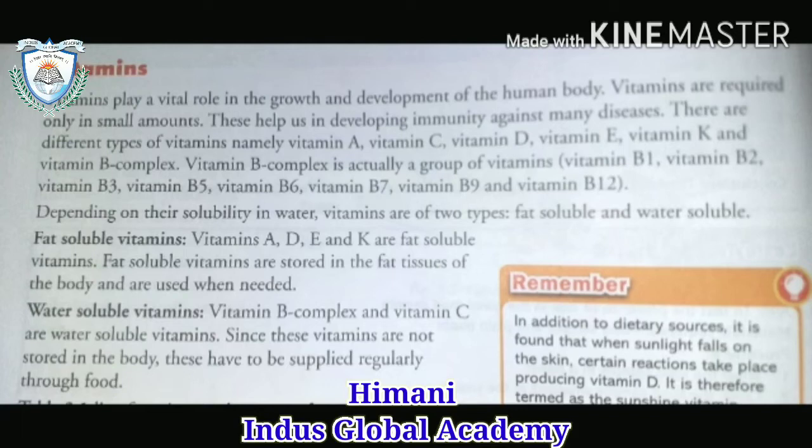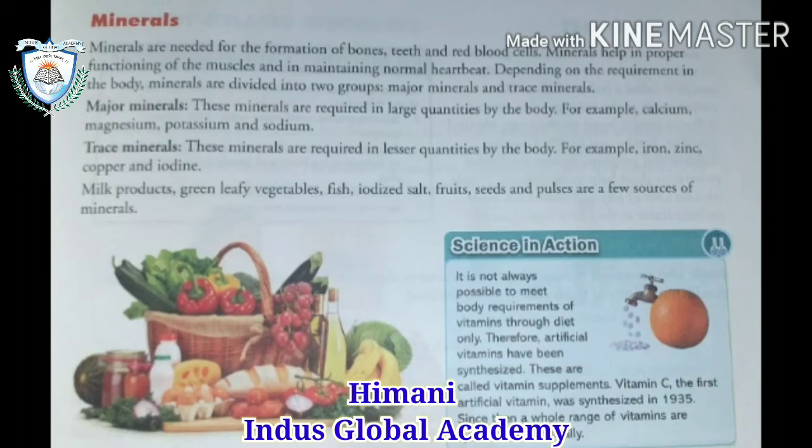Fat soluble vitamins are stored in the fat tissue. B and C are the water soluble vitamins, and they are not stored in the body, so they are supplied regularly through food. Now minerals. Minerals are needed for the formation of bones, teeth and red blood cells.